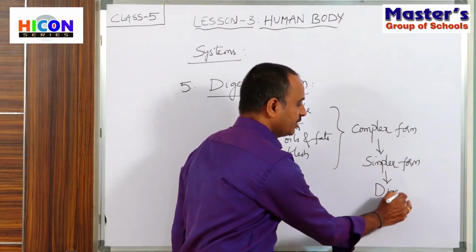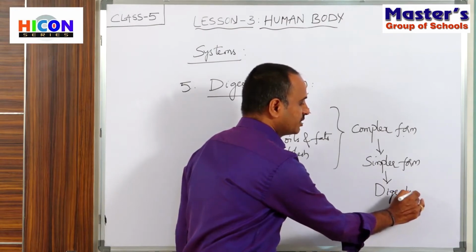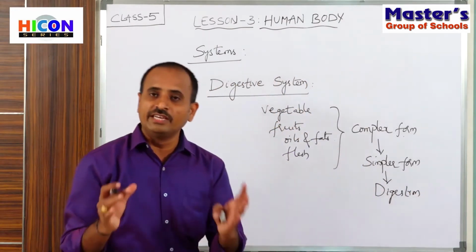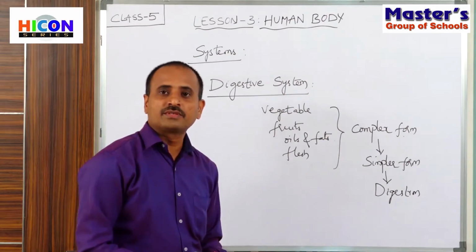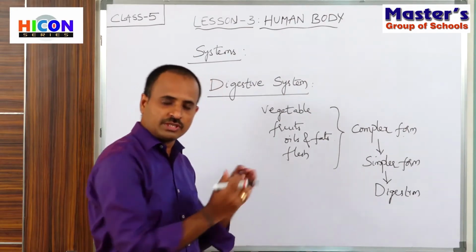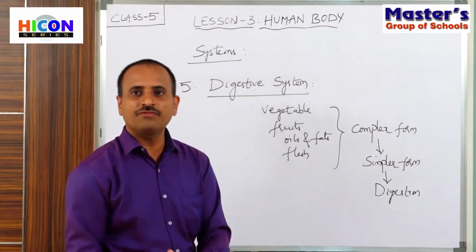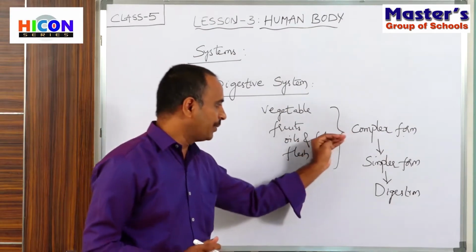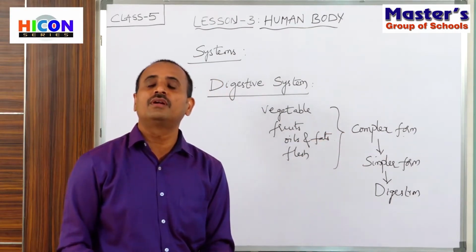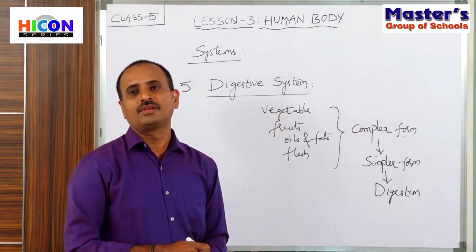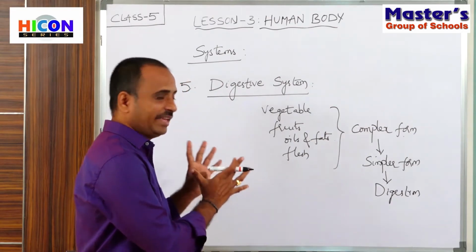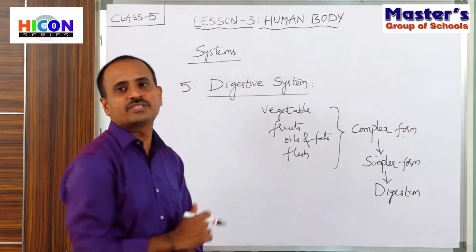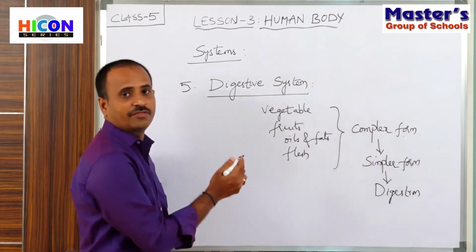So children, do you understand what is digestion? Digestion means the change of food items from complex form to simpler form. Now, what are the various parts present in the digestive system? Let us see what are the various parts.